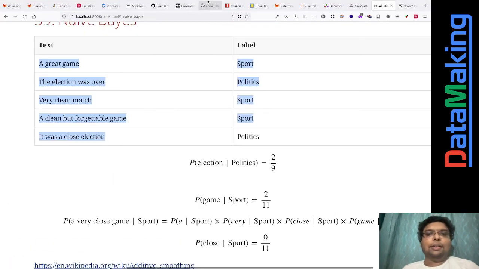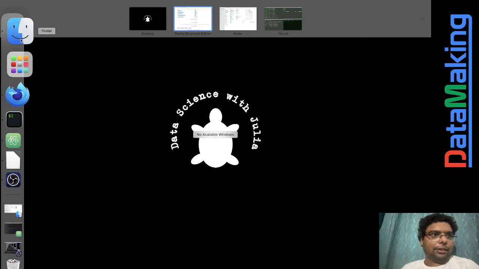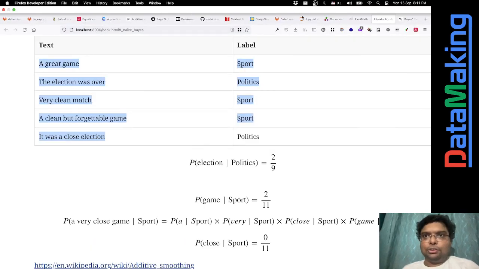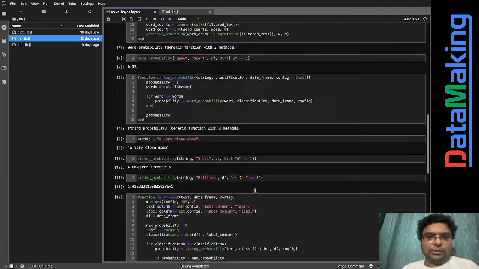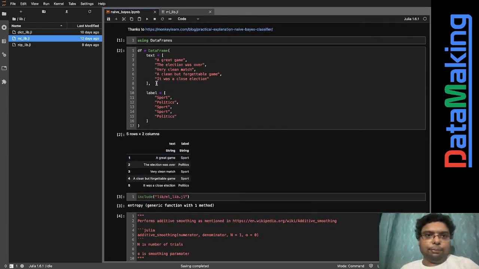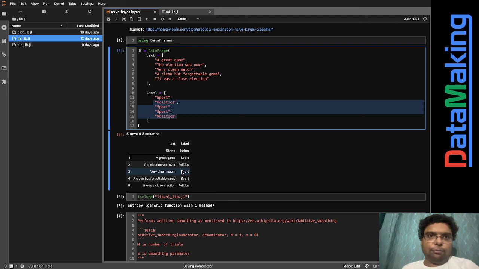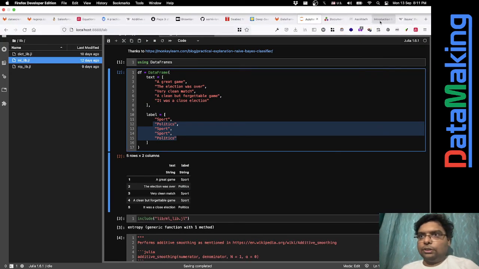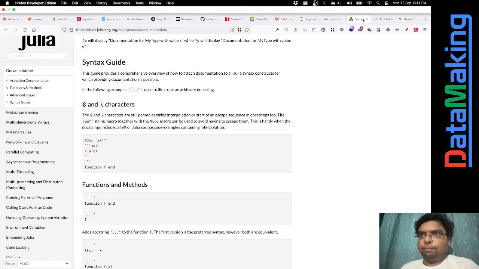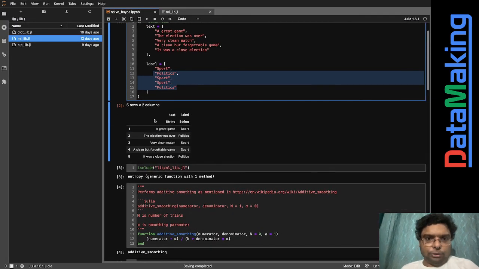So, I think I need to close this one. No need. I'll just show it in Jupyter Lab. So this is the thing. I have a data frame over here. There is a data frame, and I've just put all text over here and all labels over here. So this is the exact data frame that we get over here. Let me put it nearby so that I can show it to you. So this is the very same data frame.